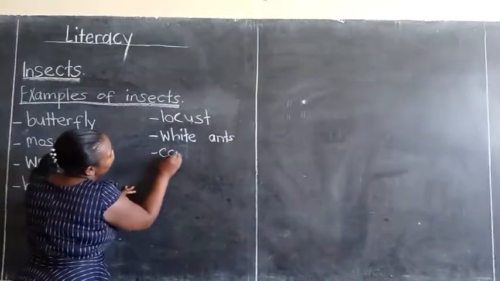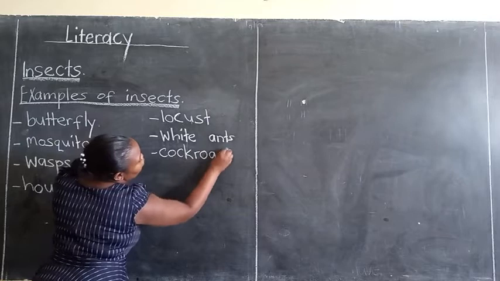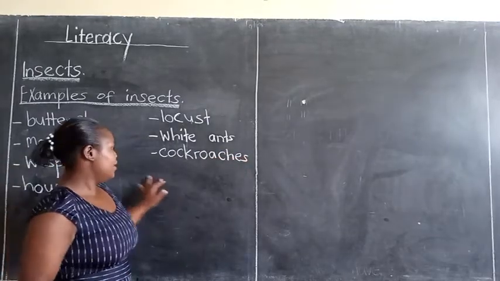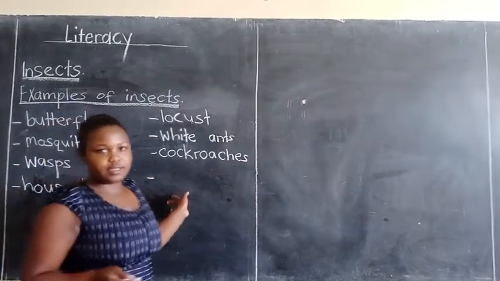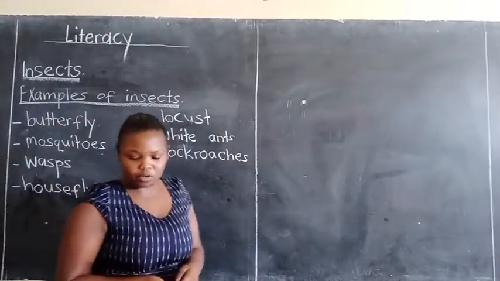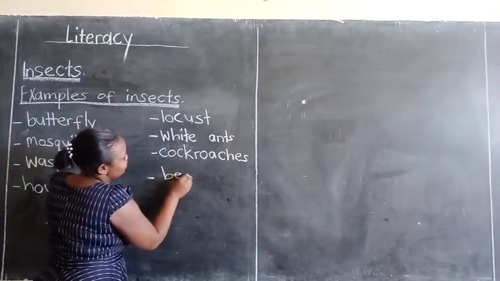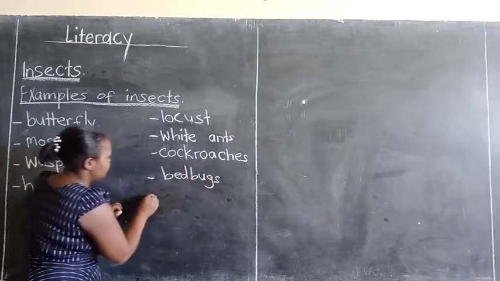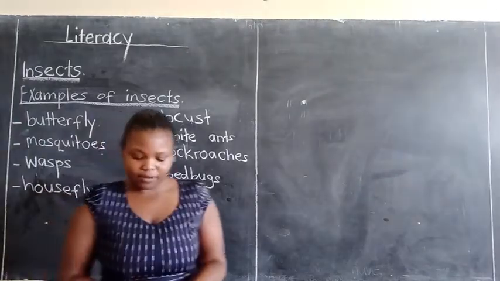We can also have cockroaches. Cockroaches are also insects in our environment, or are examples of insects. Now we have bedbugs. What else can we have?